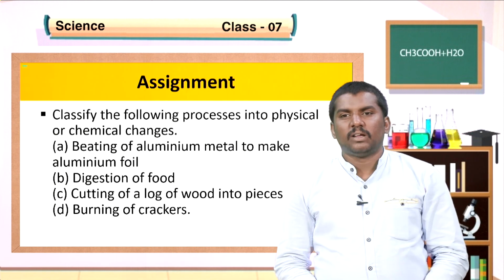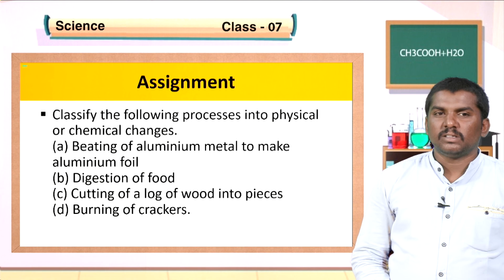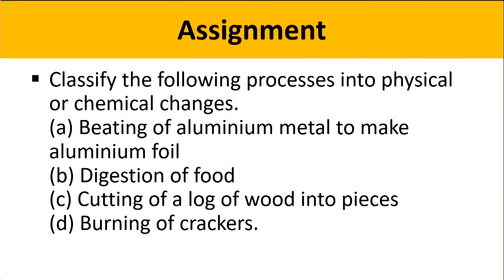Dear students, take down the assignments. Question number 1. Classify the following processes into physical or chemical changes. Option A, beating of aluminum metal to make aluminum foil.